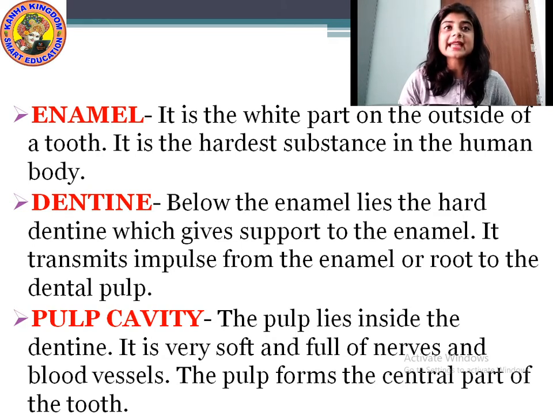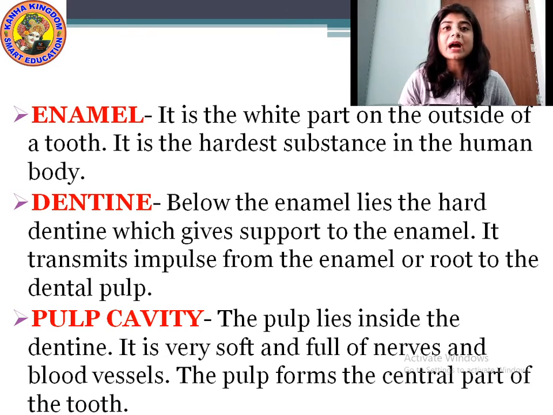Then dentine. Below the enamel lies the hard dentine, which gives support to the enamel. It transmits impulses from the enamel or the root to the dental pulp. Impulse means sensation, any kind of sensation. So dentine transmits the sensation from the enamel or the root to the dental pulp.